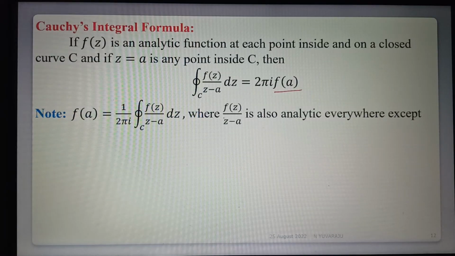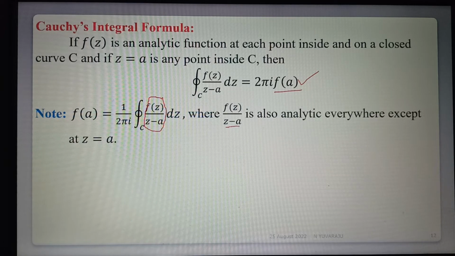See the note here. From the above formula, we can also write f of a is equal to 1 by 2 pi i integration of f of z by z minus a into dz, where the total function f of z by z minus a is analytic except at a. So this is one of the notes.